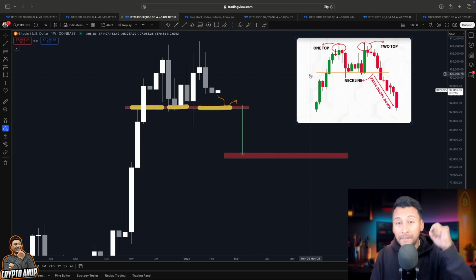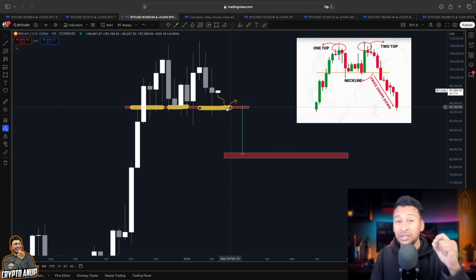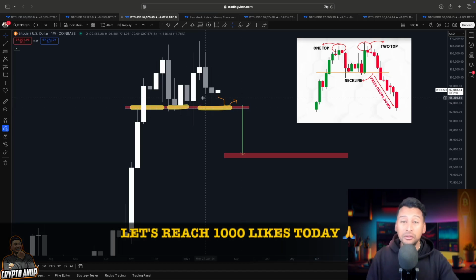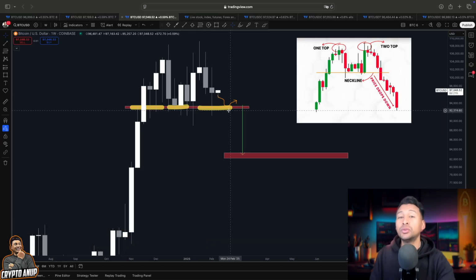So please be careful. Look at the support around 95,000 carefully, and also do not over-leverage yourself, because in a market like this there is a very high chance of you losing your hard-earned money. So that's exactly what we want to avoid. So please trade responsibly and also use a proper risk management strategy.